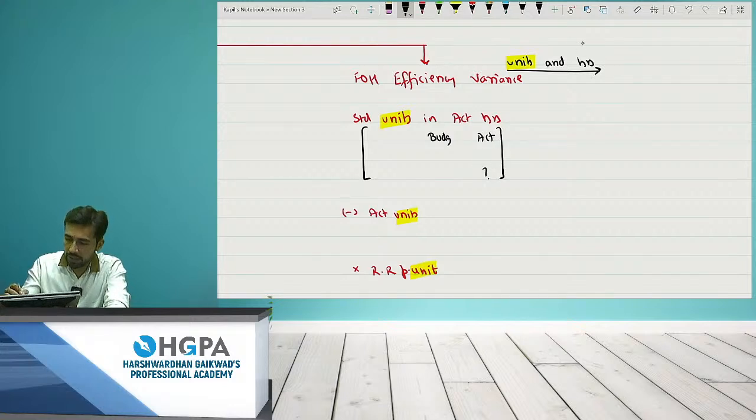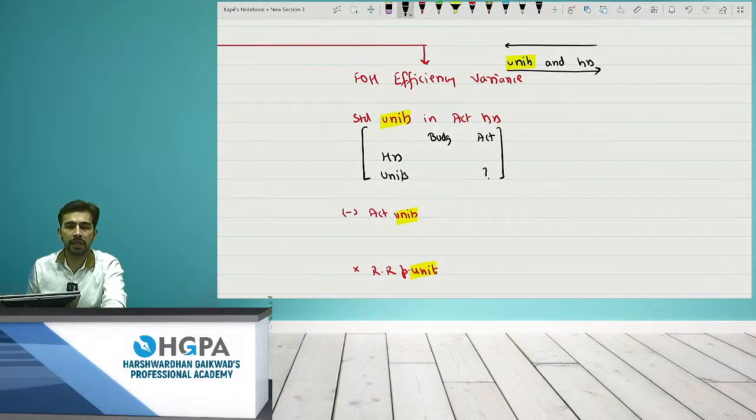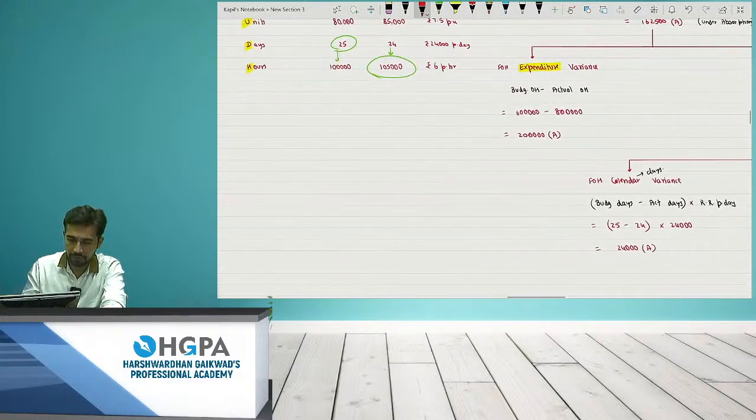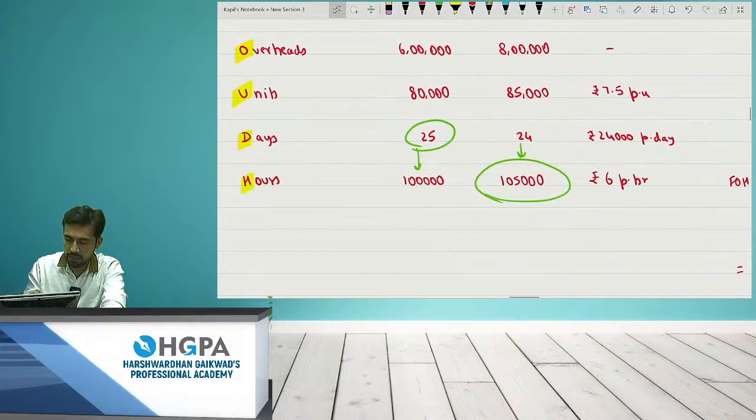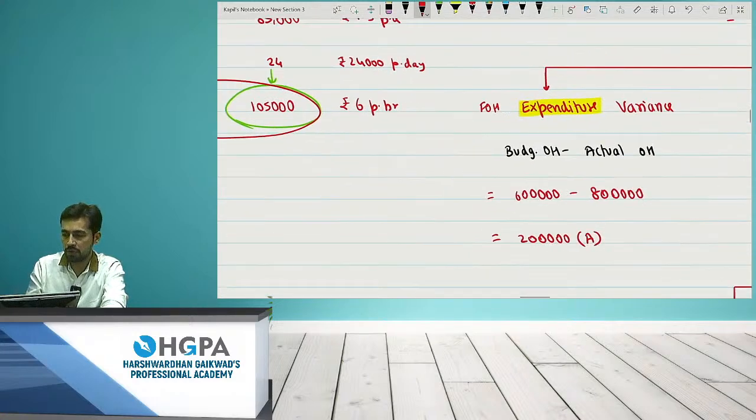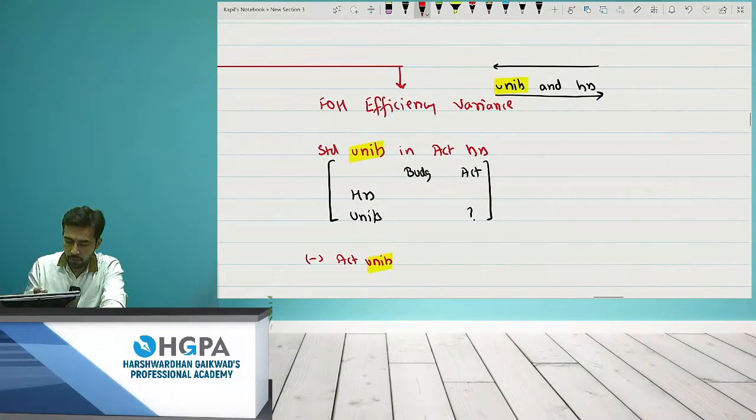We have to write it in reverse. We'll write hours first and then the units. Now let's compare. How many hours were given to you? Budget and actual: 1 lakh and 1,05,000.